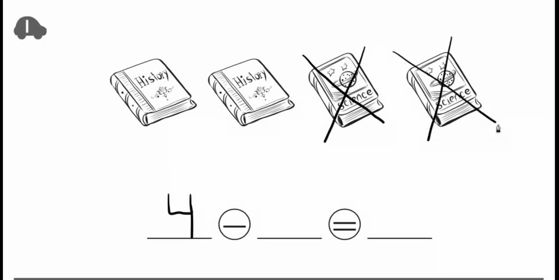1, 2. Since I cross them out, I am going to subtract 2. That leaves me with 1, 2 history books. 4 minus 2 equals 2.